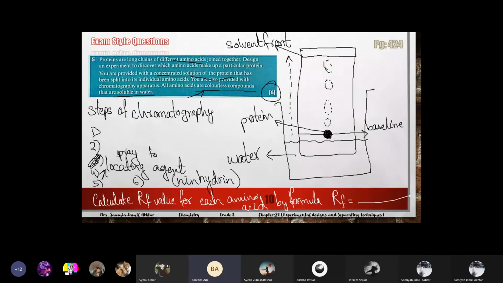Teacher, you know the circles you made for the amino acids, right? Once they are shown, the locating agent makes them colored.